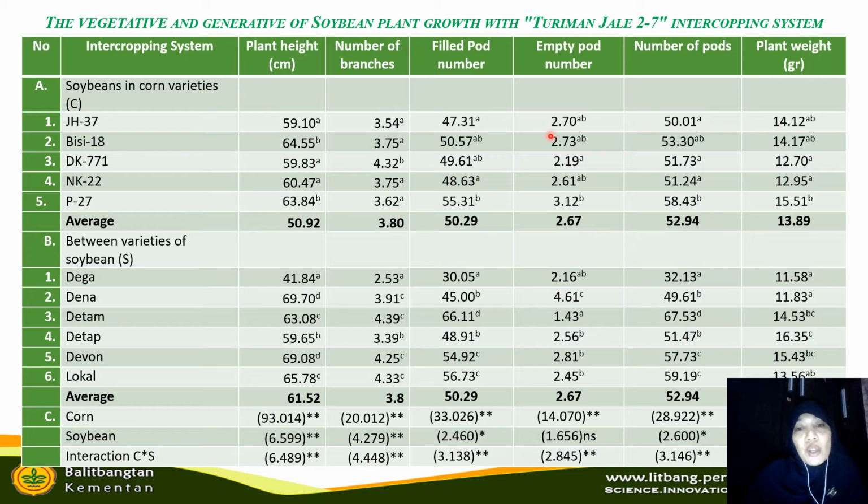This is the vegetative and generative soybean plant growth. We can see that in all variables here of soybean in corn varieties, there are significant differences at 1% level in the Duncan test. Likewise, between varieties of soybean, there are also significant differences in all variables at 1% level in the Duncan test. While in the interaction of corn and soybean, in all variables, there are very significant differences.